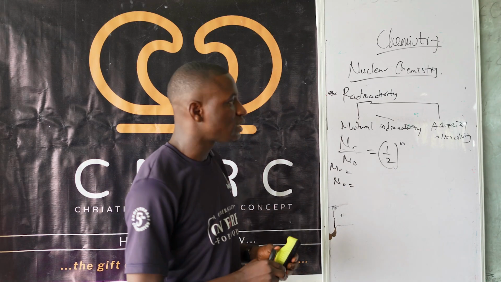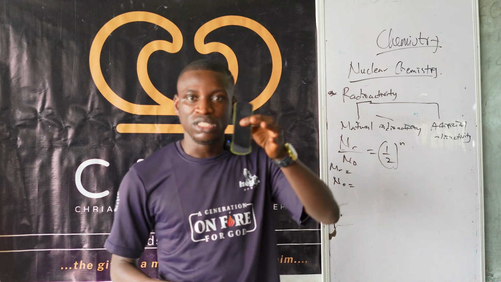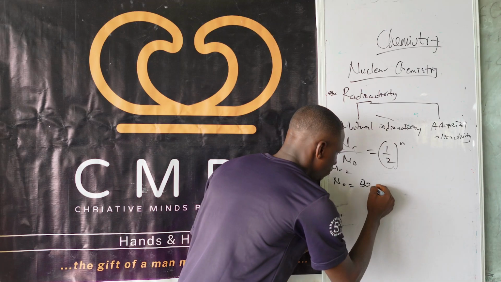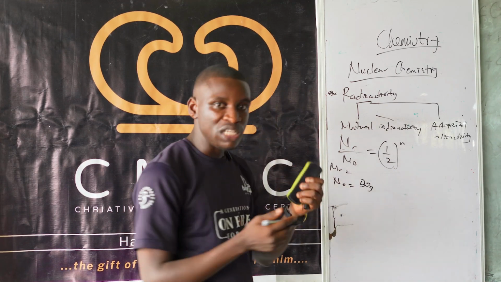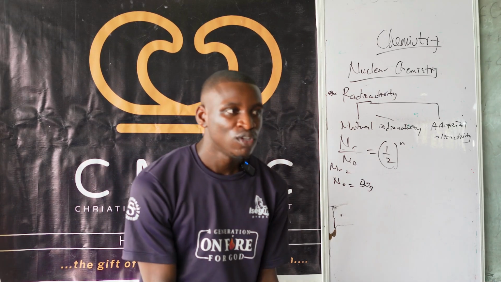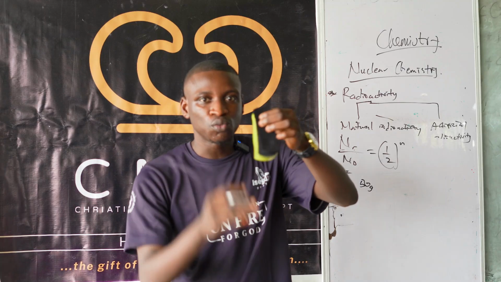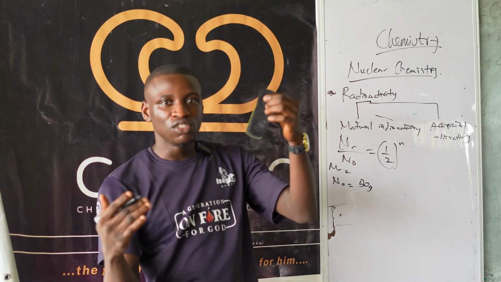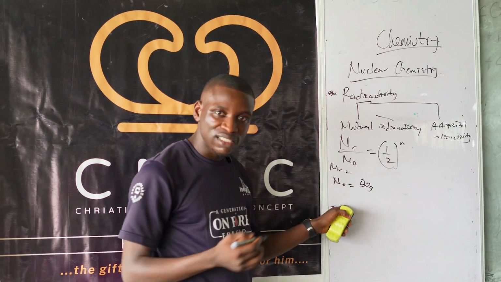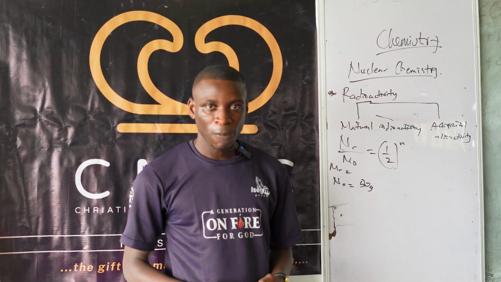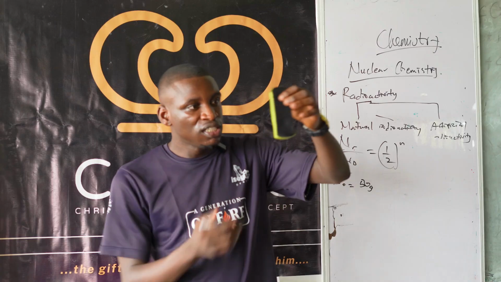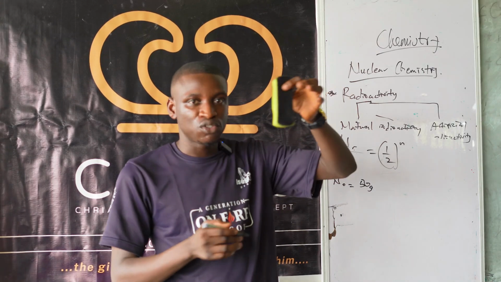The initial amount present at a particular time is N naught. Let's say the half-life of this thing is 2 days and the initial mass is 50 grams. That means N naught is 50 grams. At the end of 2 days, it must have degraded into half. So after 2 days, the amount remaining will be 25 grams. If this is 50 grams by mass and the half-life is 2 days, after 2 days it will reduce to half of its value, which is 50 divided by 2, and that is 25.